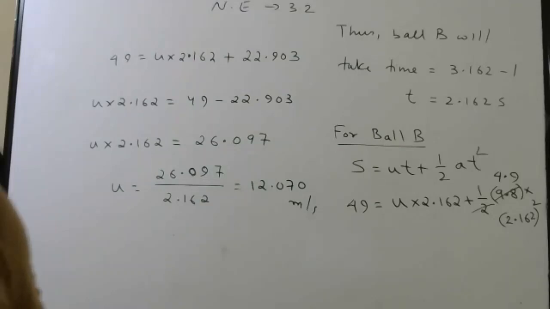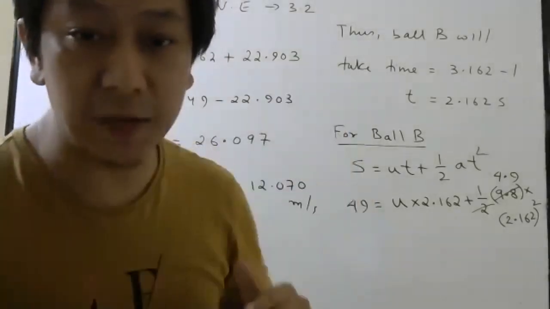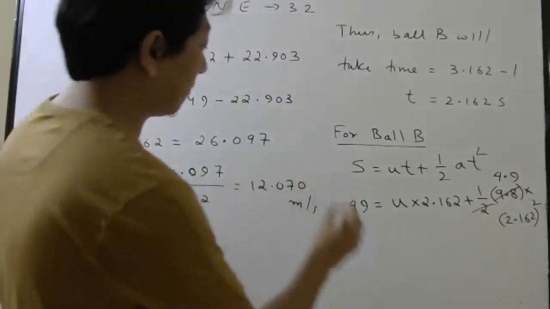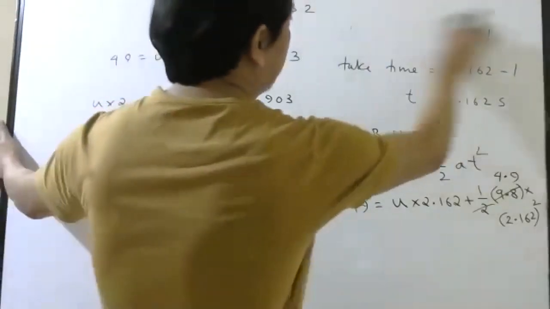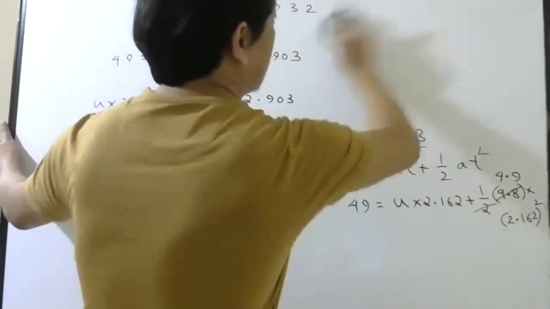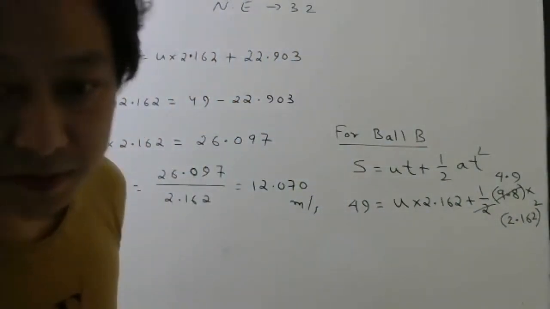Okay. Everybody understood why the displacement was the same for both the balls? Because they started from the same place and they reached the same place. Okay.